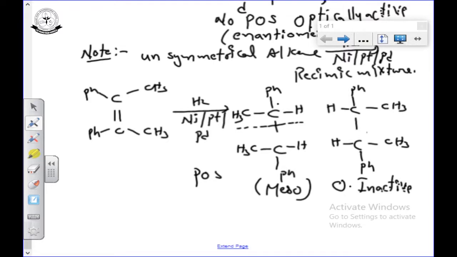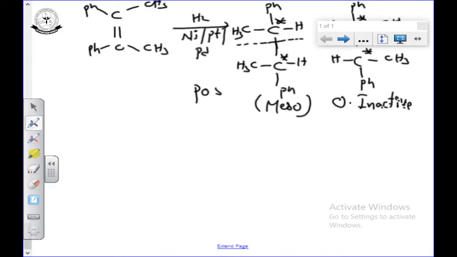There is a chiral carbon, but the molecule is optically inactive because of plane of symmetry. So, meso compounds, we can get optically inactive compounds.